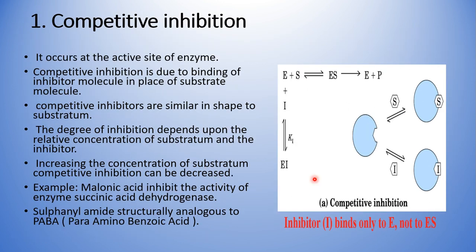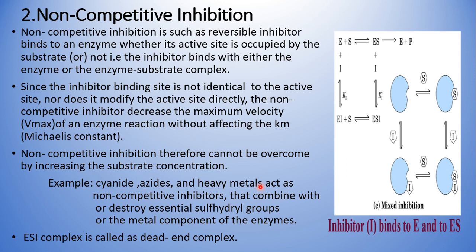Whereas in the previous one, we can overcome competitive inhibition by increasing the substrate concentration, non-competitive inhibition cannot be overcome by increasing the substrate concentration, because this inhibitor can bind to a free enzyme or to the enzyme-substrate complex, and it has no effect on the active site. That's how an increase in substrate concentration does not affect non-competitive inhibition. So this is the second type of inhibition, non-competitive inhibition.